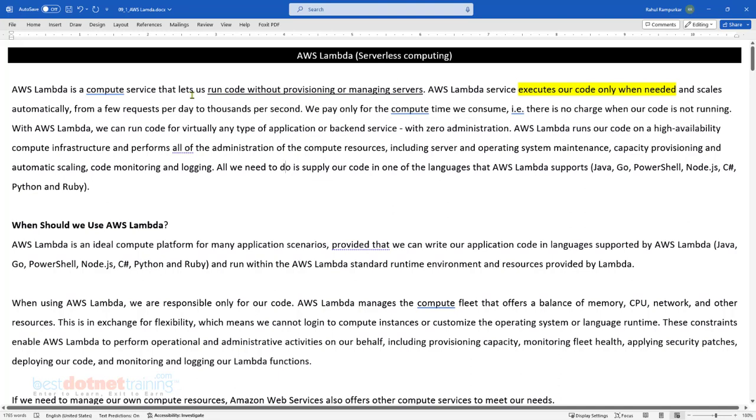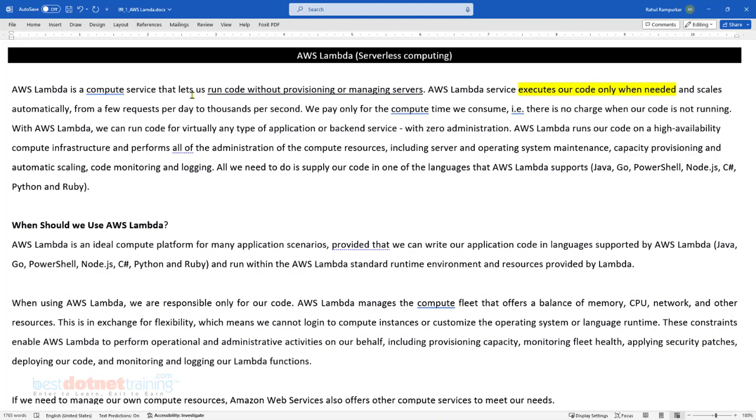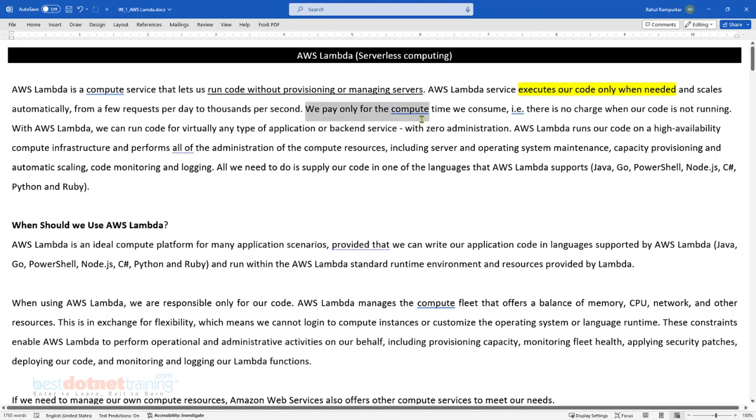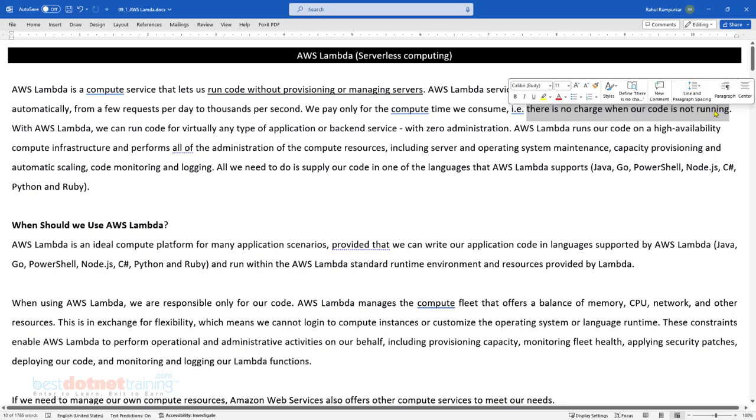So Lambda executes our code, and naturally in order to execute the code we need compute, isn't it? So Lambda provides the compute, and we don't have to provision or manage that compute. Now interestingly, since we are not provisioning that compute, we only pay for the compute time which is consumed. You are not charged 24 by 7, you are only charged for the number of executions and the amount of time taken for each execution. That is taken into consideration. We only pay for the compute time we consume. There is no charge when the code is not running. As simple as that, isn't it?